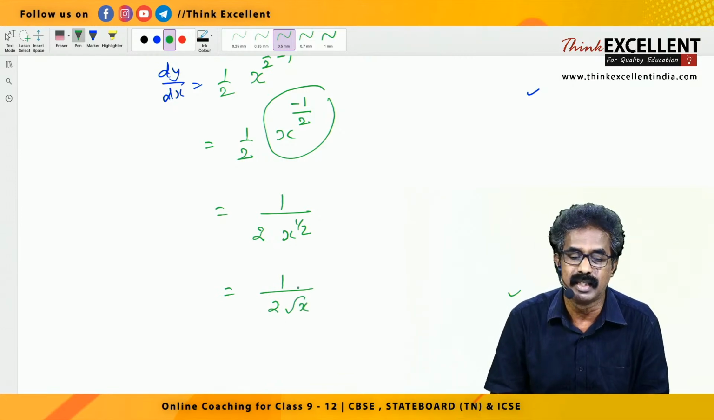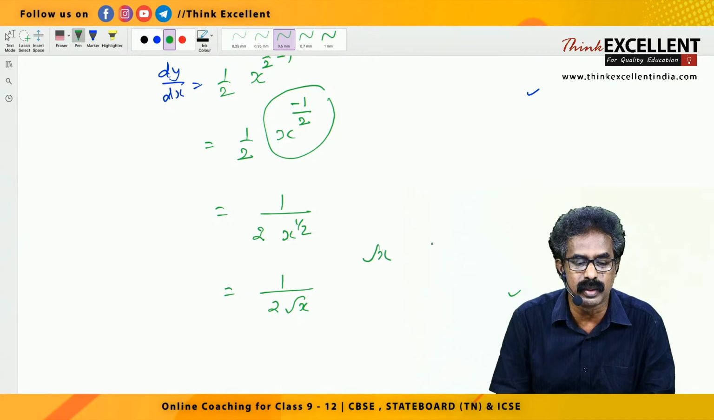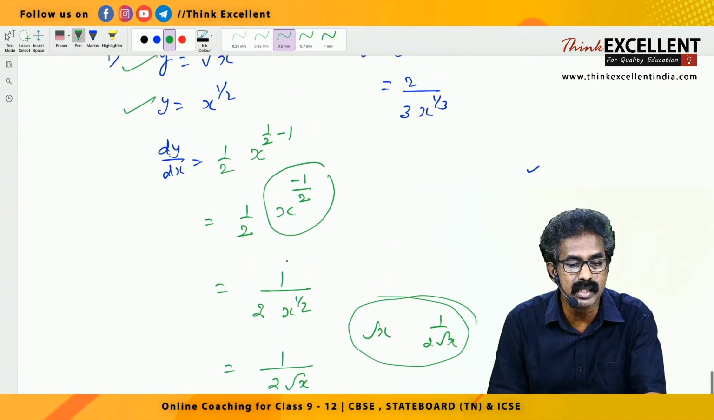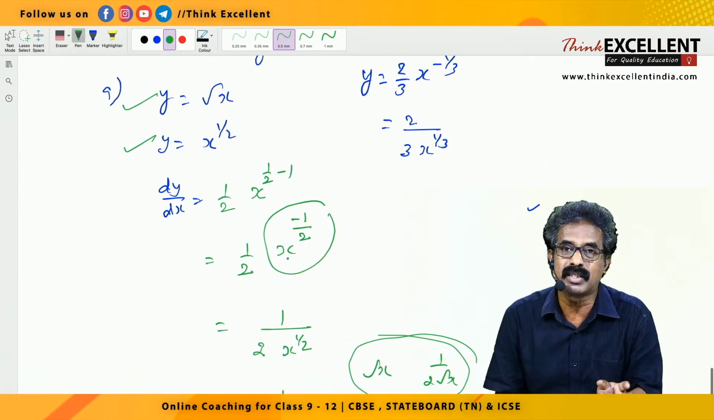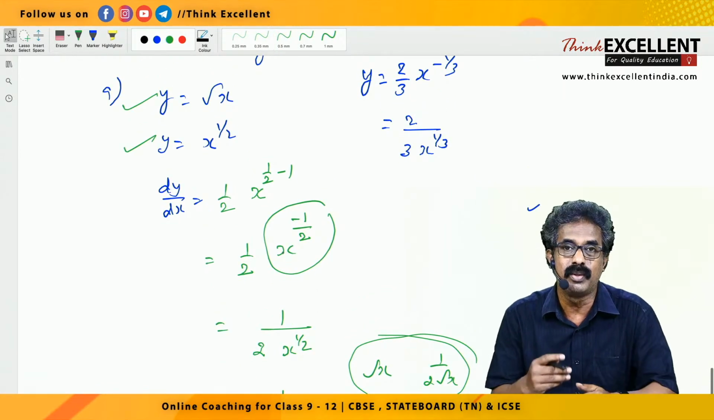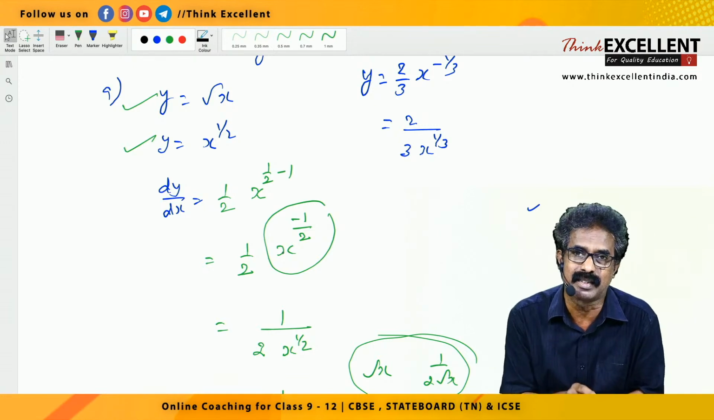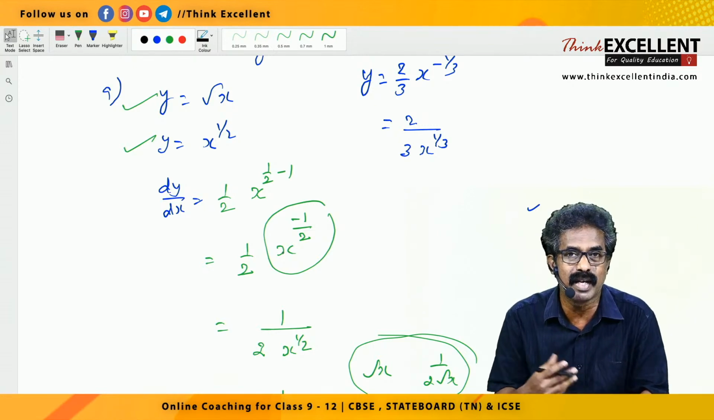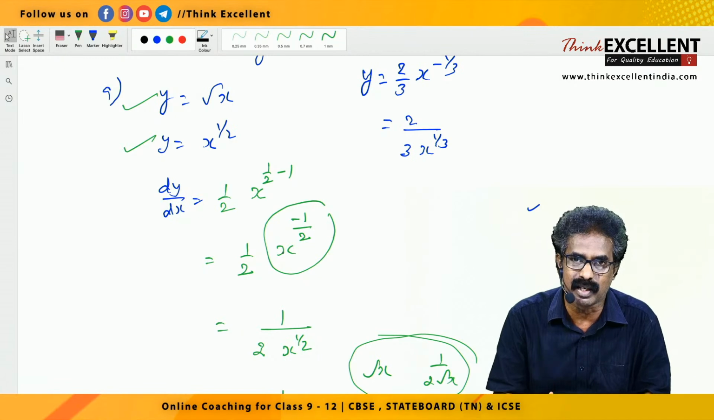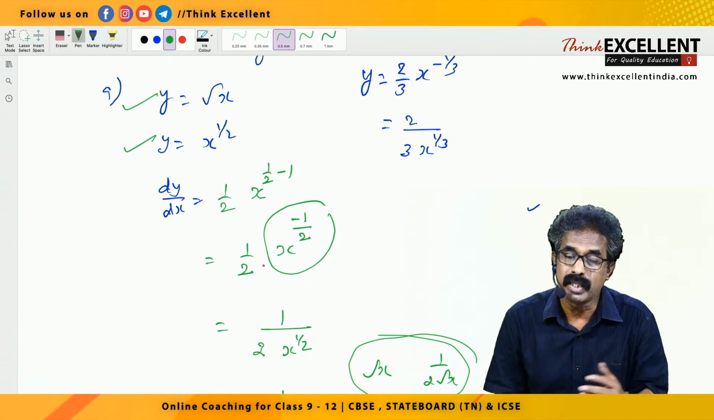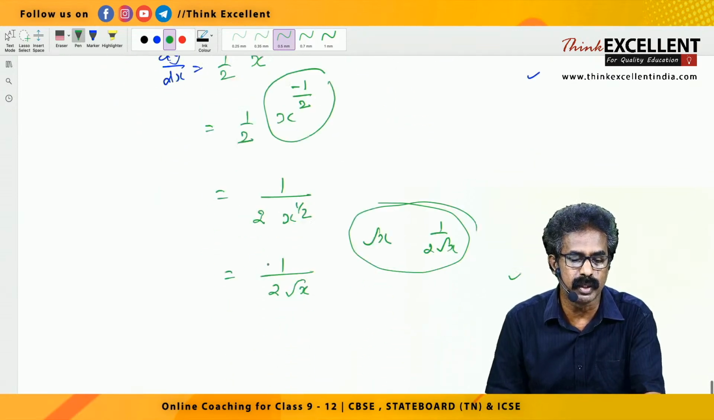Root x, this is only given as a formula, no? Root x derivative is 1 by 2 root x. This is how we are getting it. See, why I am asking you to take it as a formula: when you do a big sum, it will come as a part. So for that you should not waste time, right? If you take it as a formula, you can write the answer directly, because it will come quite often. So root x derivative is 1 by 2 root x.